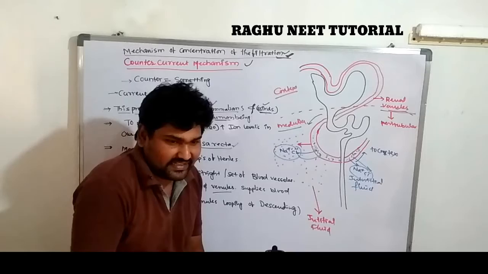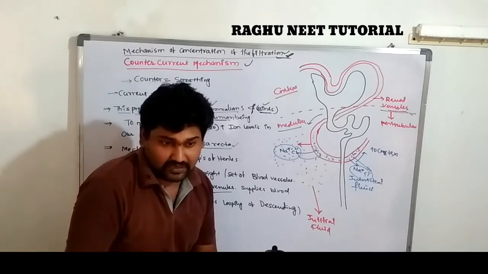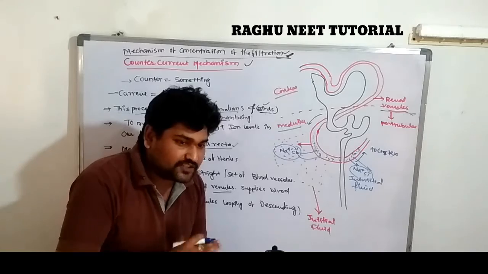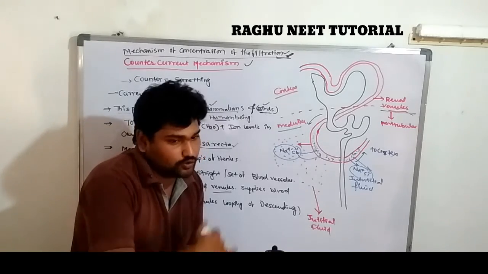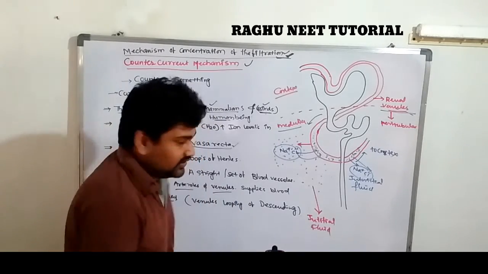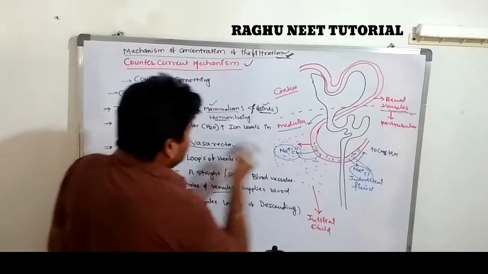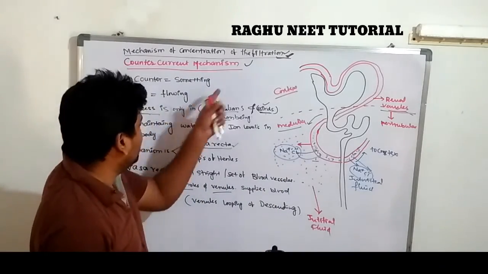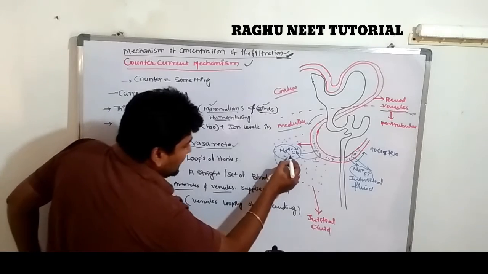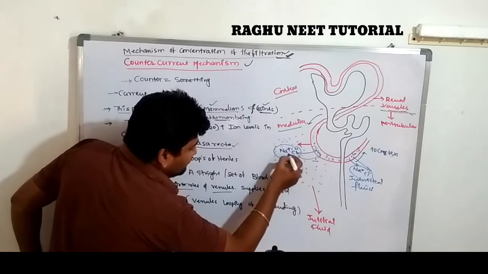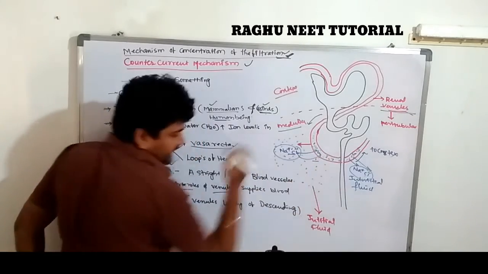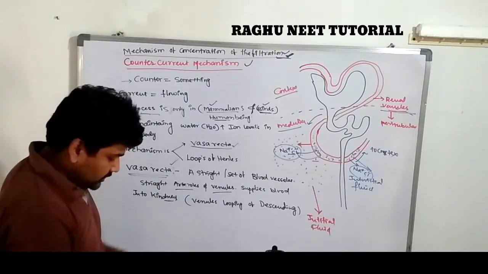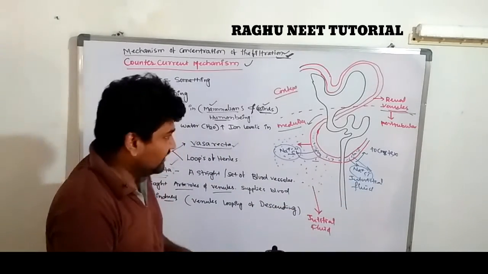So what is the importance of this exchange of ions? It is useful for transporting ions from one medullary region to another medullary region. This process is known as the vasa recta countercurrent mechanism. Fluid along with solutes is transferred from the descending to the ascending part, from one medullary region to another. Are you clear? Let's go through it once again.